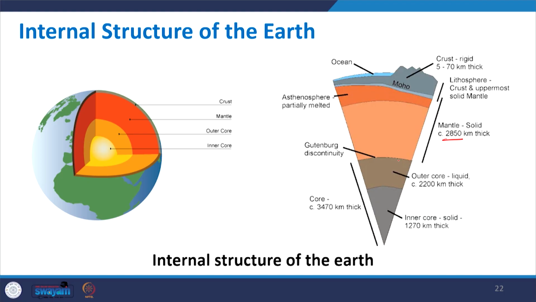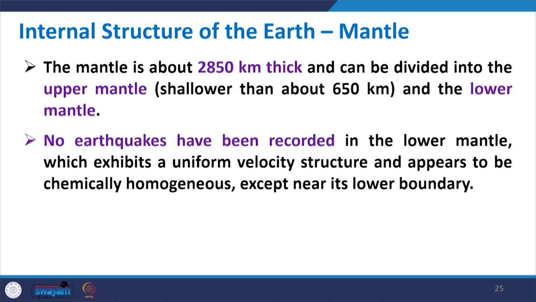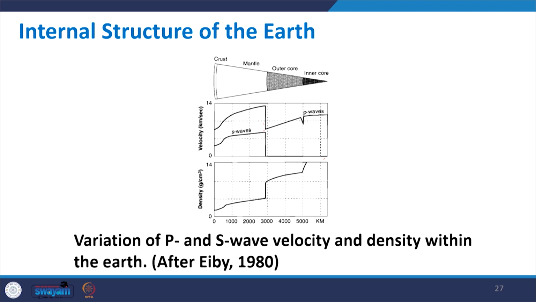Here you have Gutenberg's discontinuity, between the outer core and mantle. This point shows the discontinuity, and then, similar to the P wave, the S wave velocity decreases.